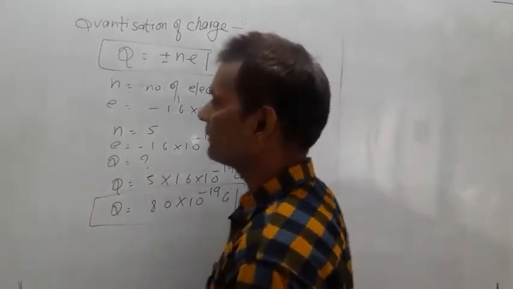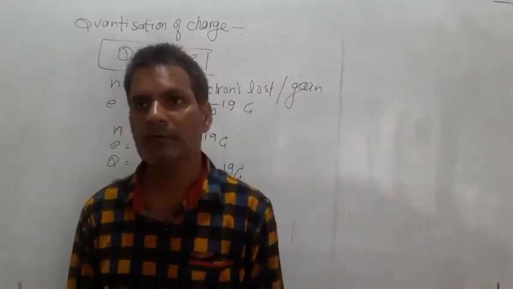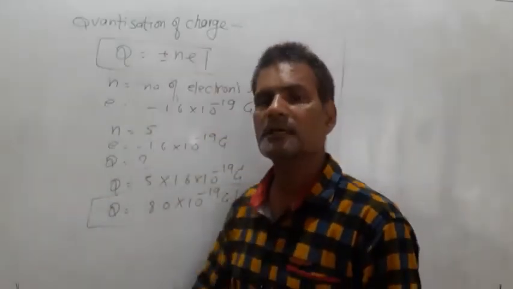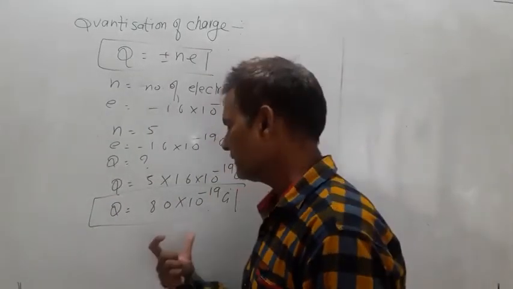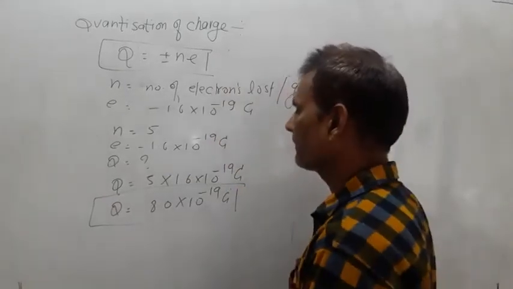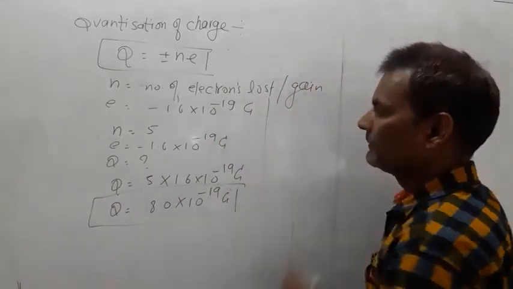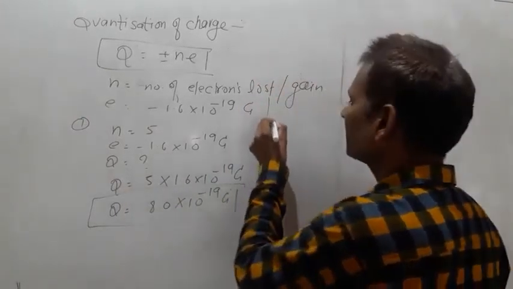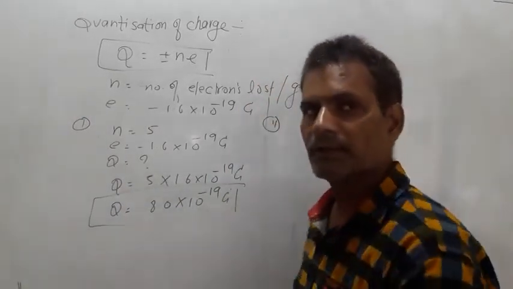By the help of quantization of charge, we have found out the value of the total charge on any body, on any object. Okay. Suppose this time you have been given the charge on a body.